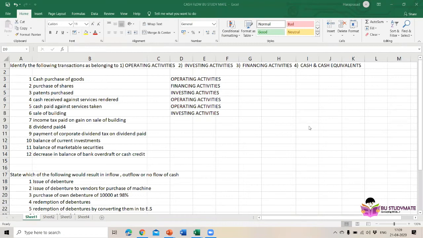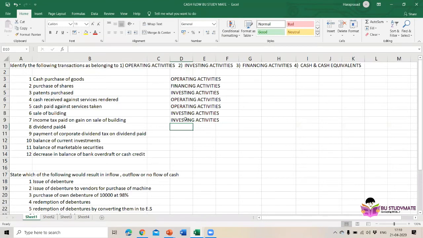Just note that sale of building comes from investing activities, so this will come under investing activities. Then dividend paid. Don't get confused, just understand the items.